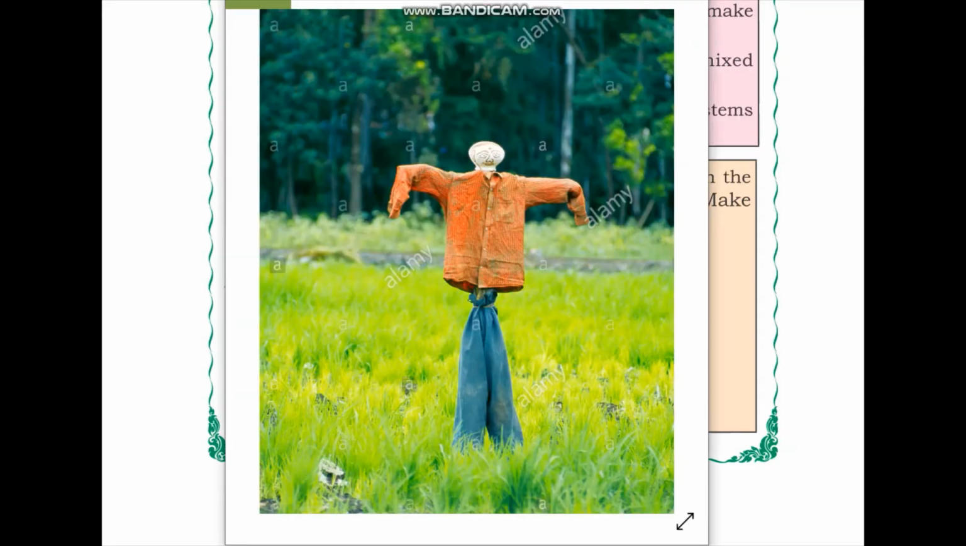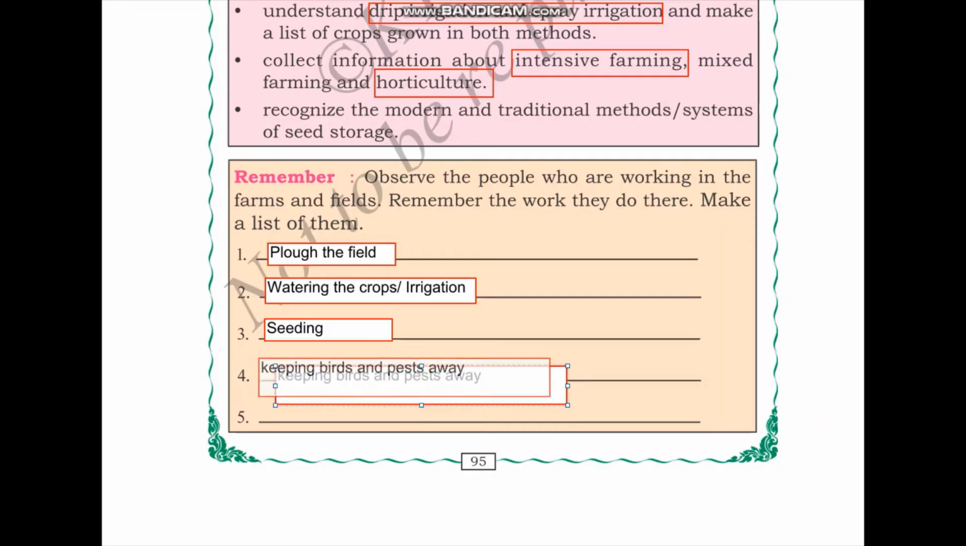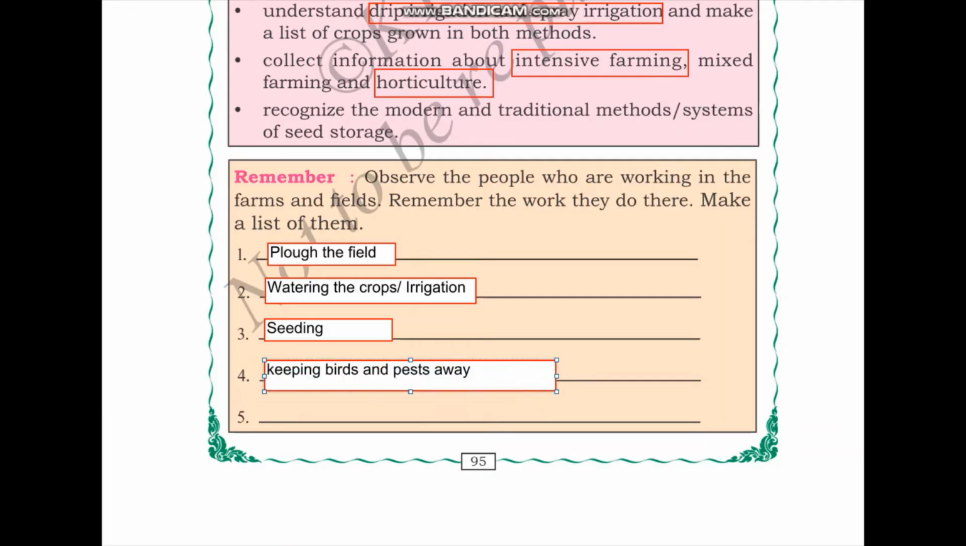Scarecrows might look like this. They are created by farmers to make sure that birds and other pests do not destroy or cause damage to the crops. So, another activity for farmers is keeping birds and pests away. Okay, so I want you to think of some other activities that you have seen farmers do and write them down in the fifth space given below.